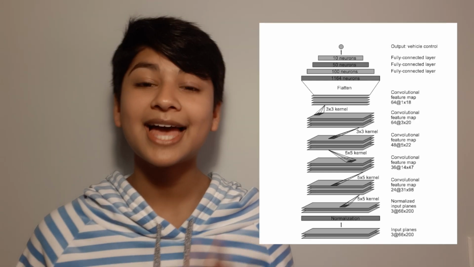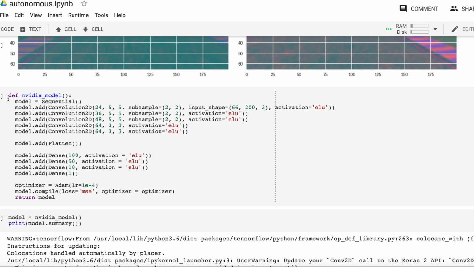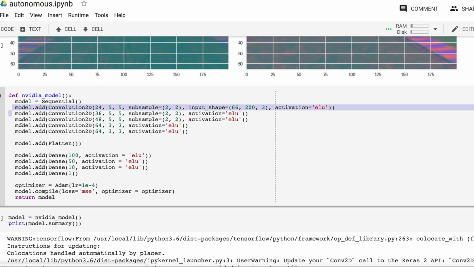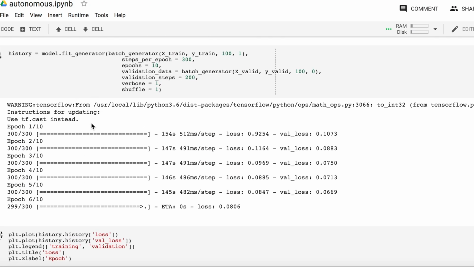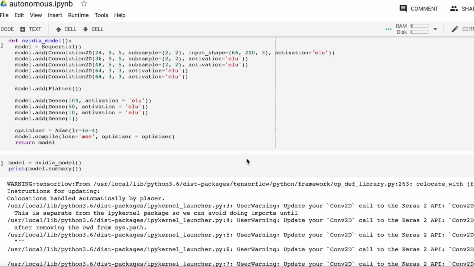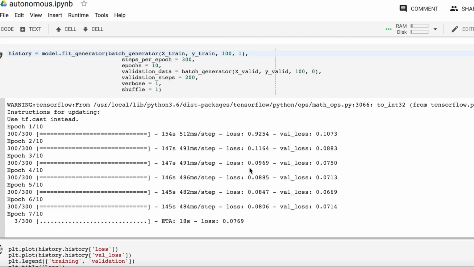NVIDIA built a really awesome model for behavioral cloning. NVIDIA's model is a convolutional neural network that maps the correlations between the steering angles inputted by the human driver and what the car saw on the road. The convolutional layers extract features from the images, for example, what the lane lines look like. As images go through, the model is continuously trying to predict the correct steering angle. Every time the model gets the steering angle wrong, the model slightly readjusts itself and tries again. Over time, the model optimizes its accuracy and reduces its error.